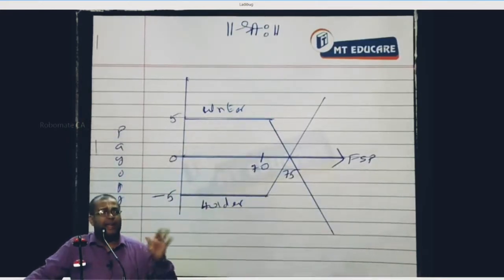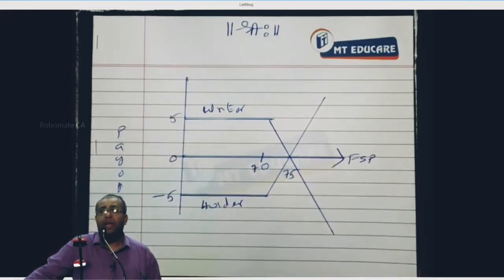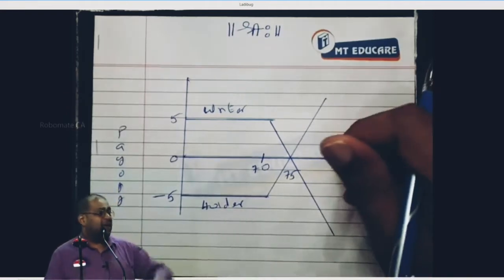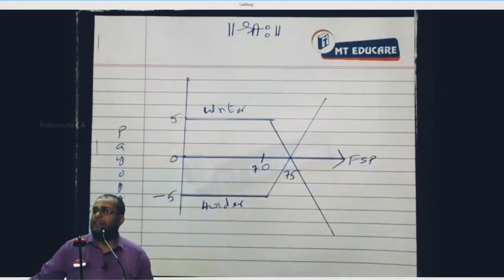Premium. What he can enjoy maximum is premium. But his loss can be unlimited. The holder's profit can be unlimited. The holder's payoff can be what? Unlimited. Share price 200.